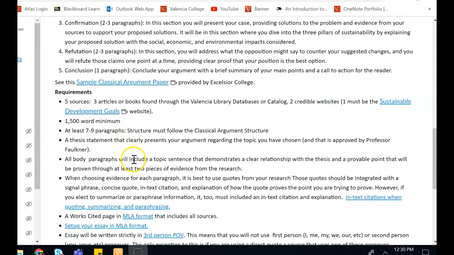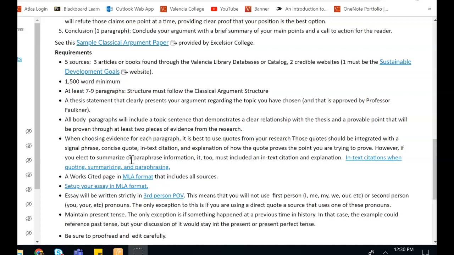So that brings me to the requirements of the assignment. First and foremost, you will be required to use 5 researched sources. You will have 3 articles or books found through the Valencia Library database or catalog, and 2 credible websites. One of your credible websites will be the Sustainable Development Goals specific to whichever one you choose. So if you choose SDG 9, you would use that source in your paper, perhaps as you're telling us what that SDG is. Some of that information there can be valuable to you for you to help build your argument.